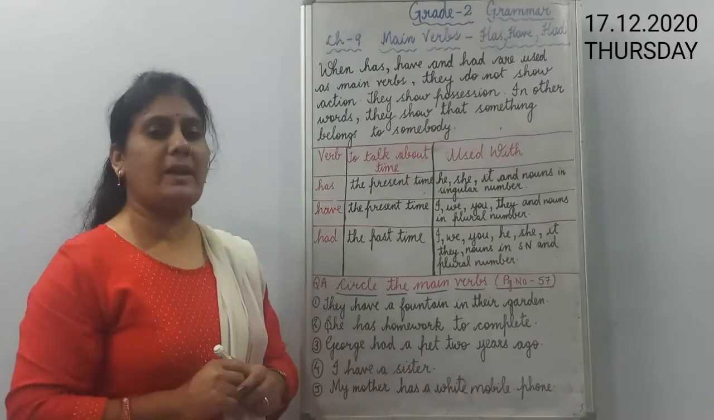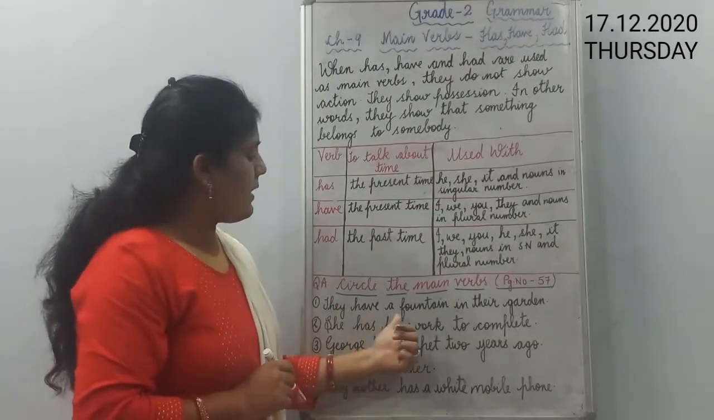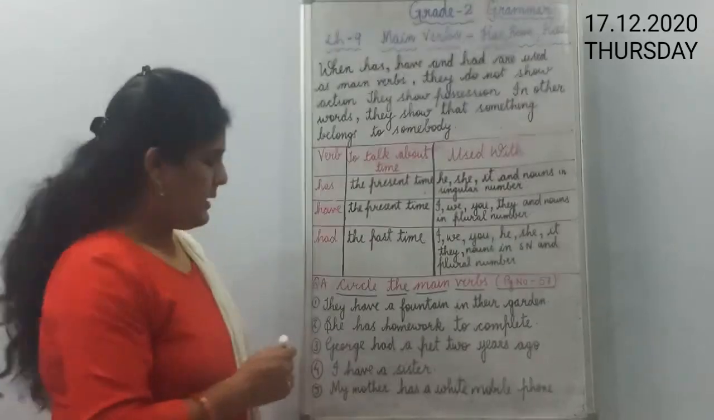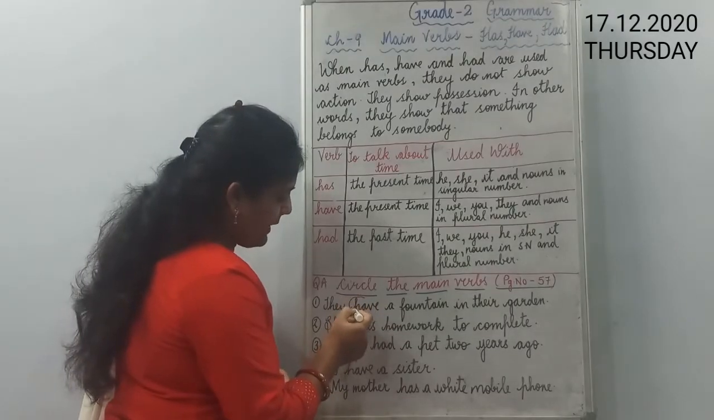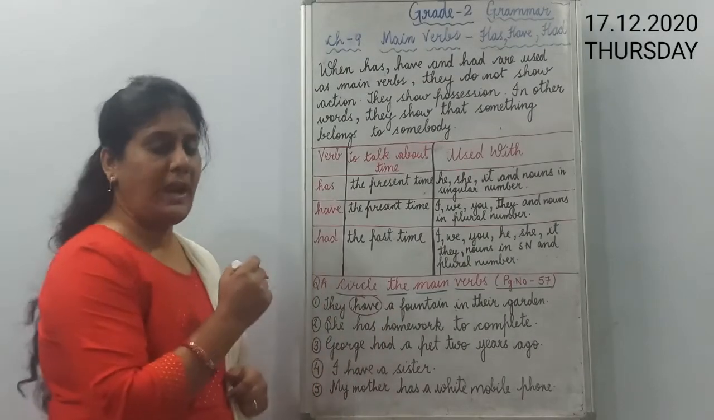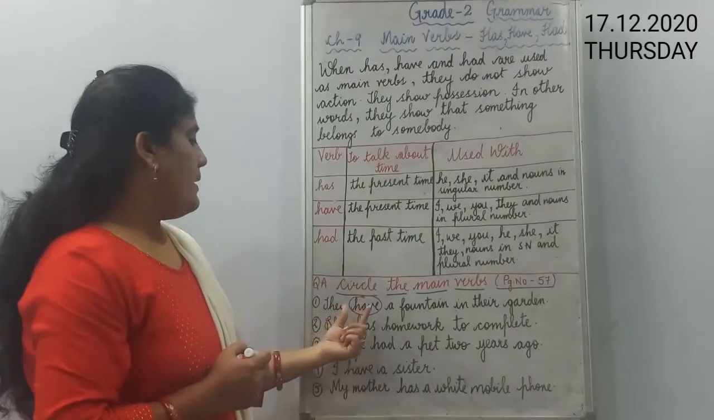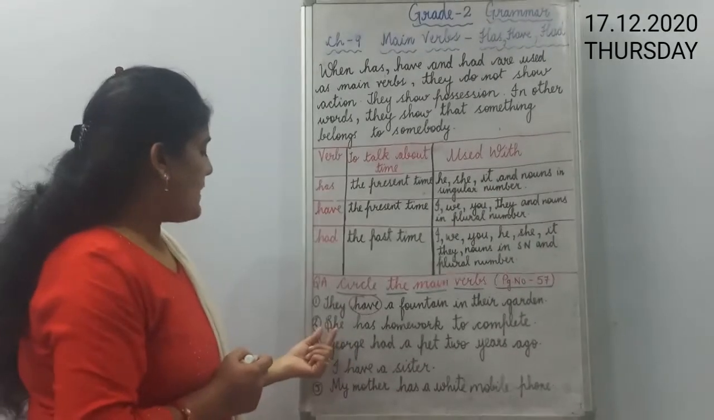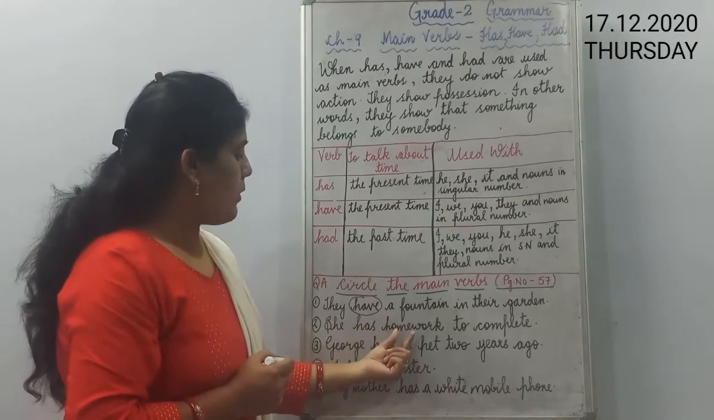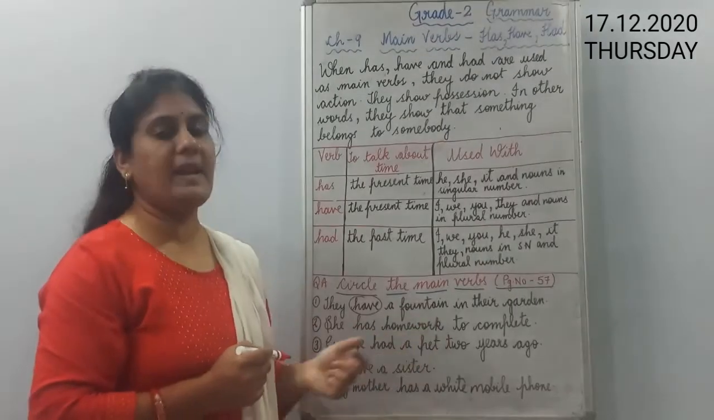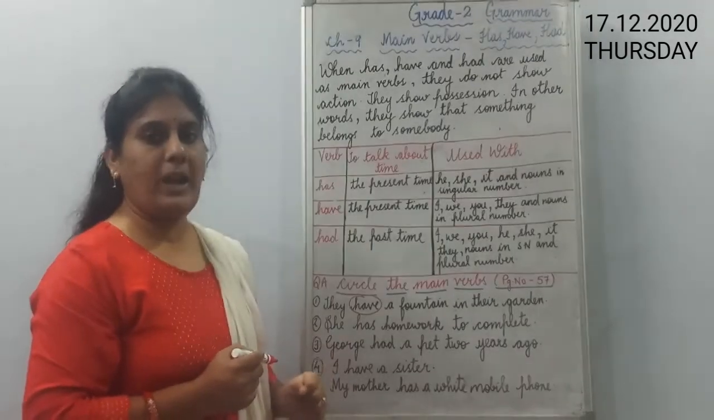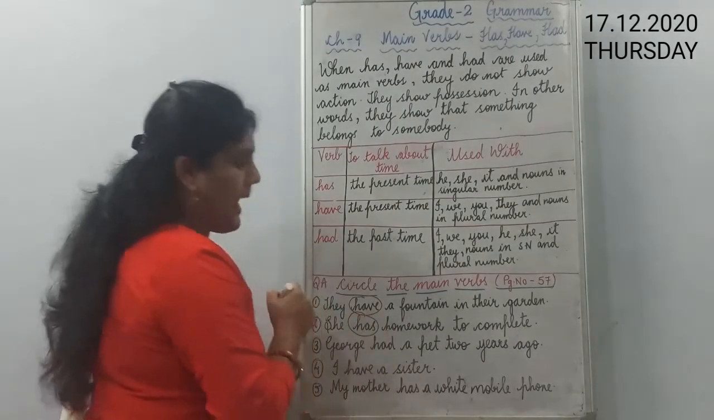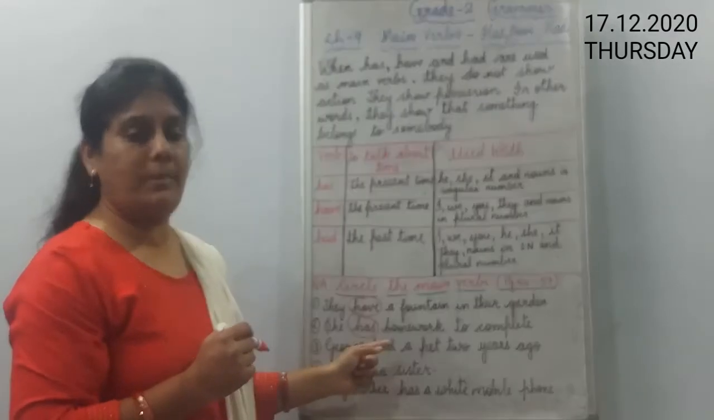Now the first one here: they have a fountain in their garden. The main verb in this is have. So we will circle this main verb, as this shows the belongingness of the fountain. Now the second is: she has homework to complete. As this sentence is in present time, the main verb here is has. So we will circle has because it is the main verb here.